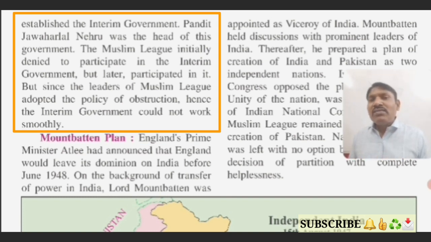But here we can see that the Muslim League had a very stubborn nature. They adopted a policy of obstruction. What do we mean by policy of obstruction? Creating hurdles and problems so that the government will not run smoothly. The same thing happened because of this policy of obstruction, and the interim government could not work smoothly. So this is also a very important incident before gaining independence.